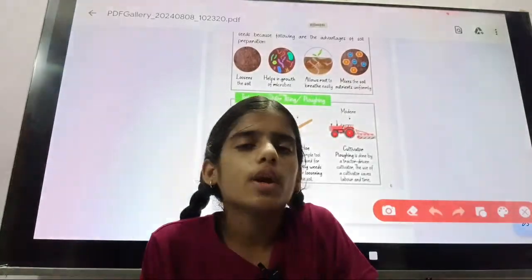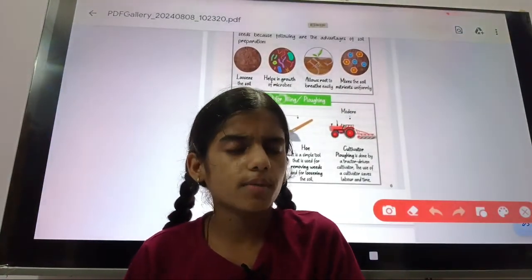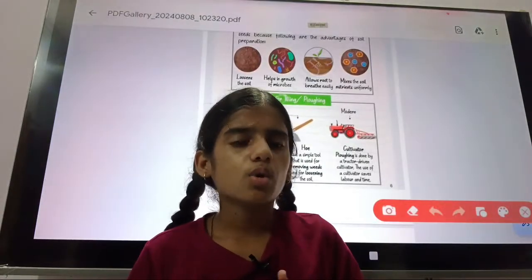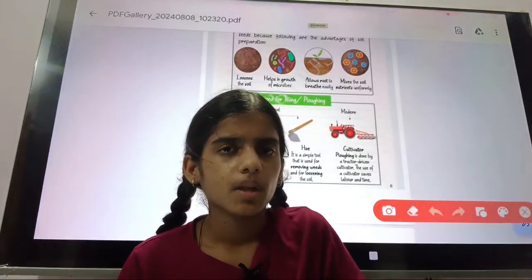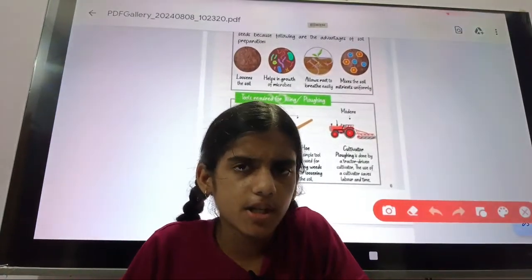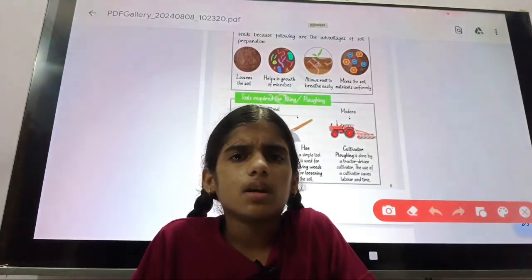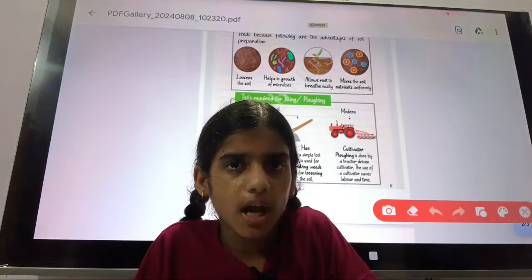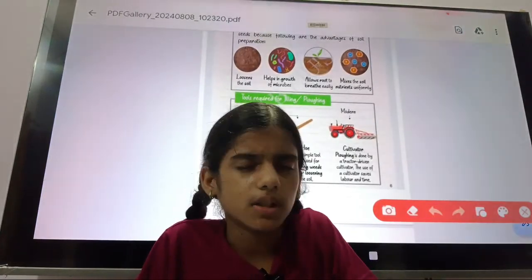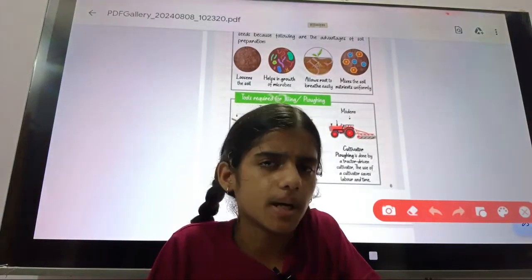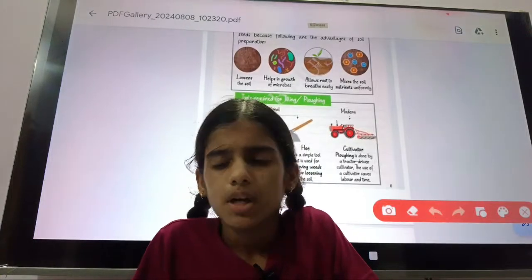Okay, so the tools required for tilling and plugging. The tools required for tilling or plugging can be divided into two groups. First will be traditional, second will be modern. Traditional tools are those that were used a long time ago, and modern tools are new machines that save our time, save our hard work, save labor, and save our money. These were the advantages of the modern tool.